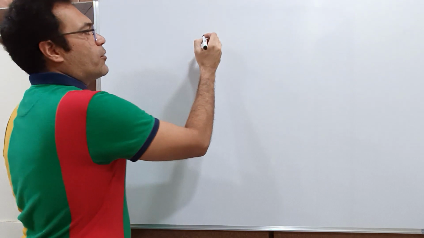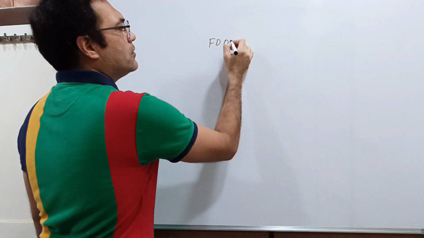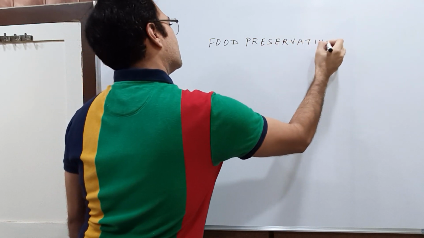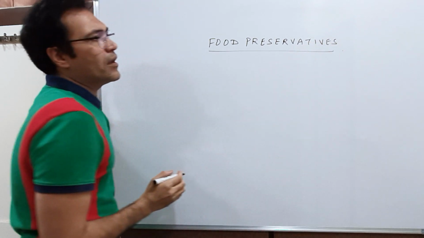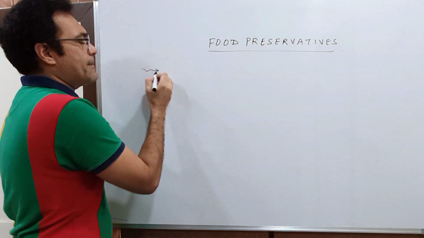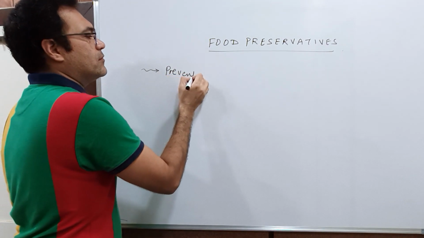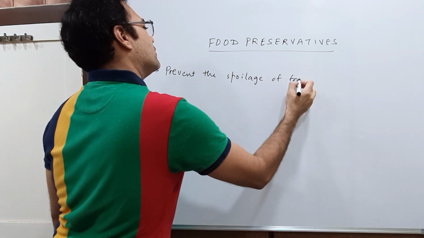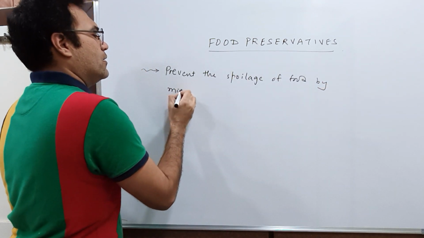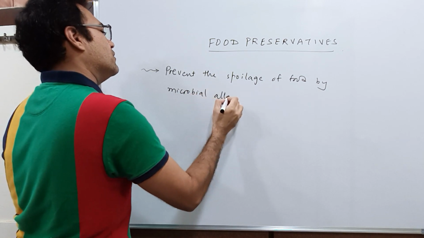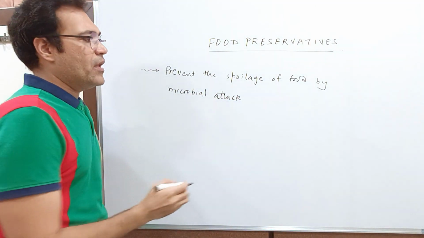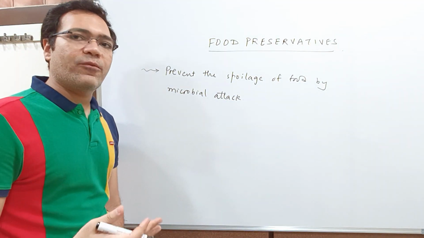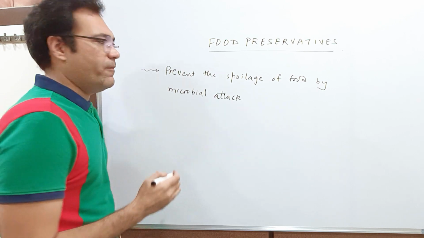Okay students, our next topic in food additives is food preservatives. Food preservatives prevent the spoilage of food by microbial attack. So what they do is they do not allow the microorganisms to attack the food and hence cause the spoiling of the food.